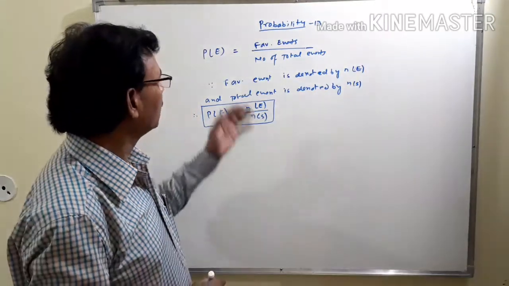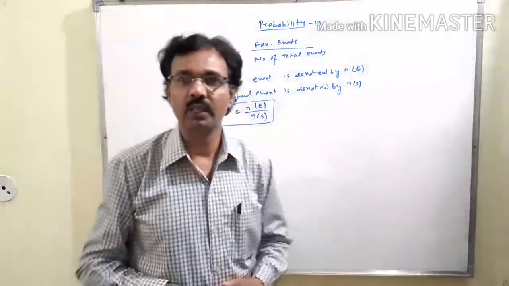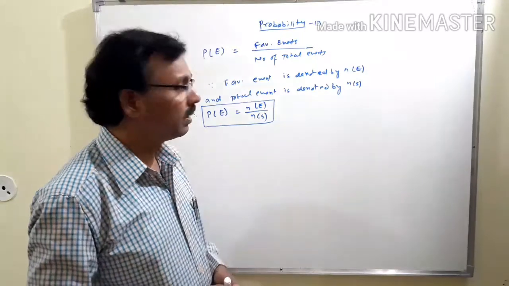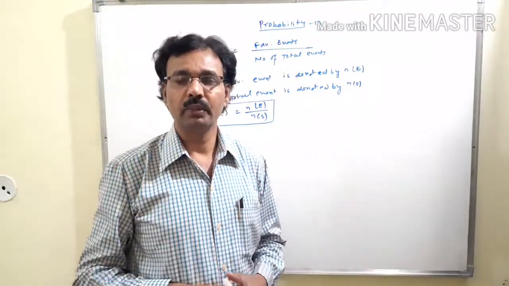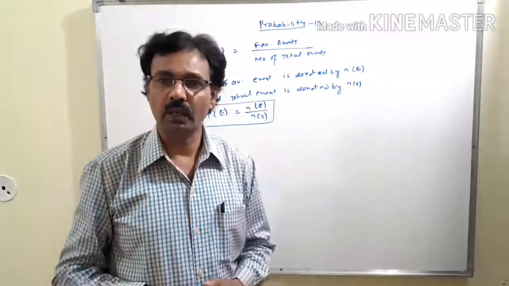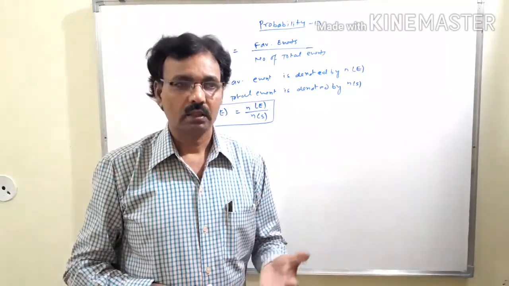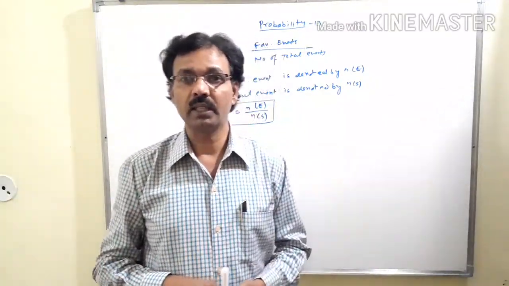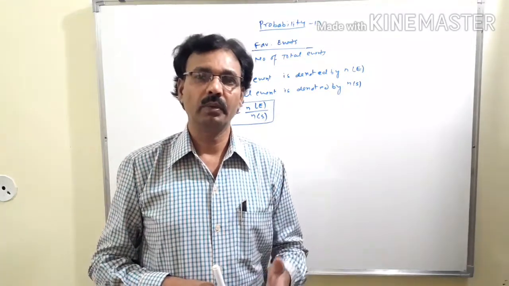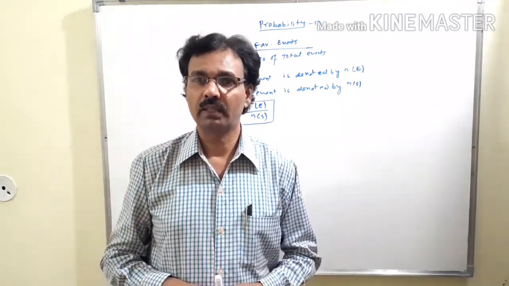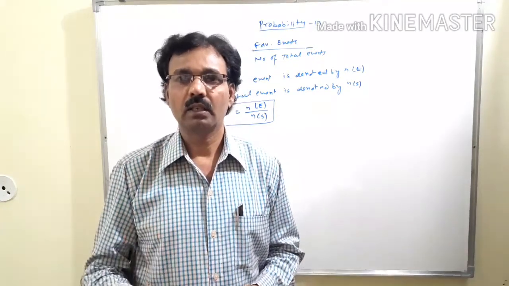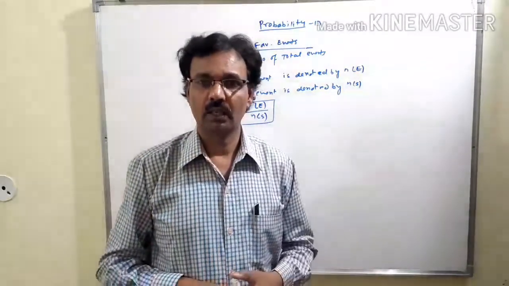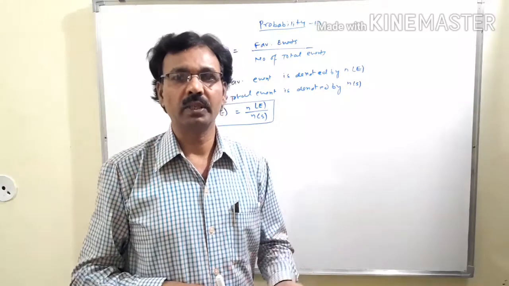Now, what actually is probability? As you know, probability is the uncertainty of the happening of any event. Here, if we throw a coin and we want to find the probability that the head comes up, there is no certainty that if we toss a coin, the head will surely come up.